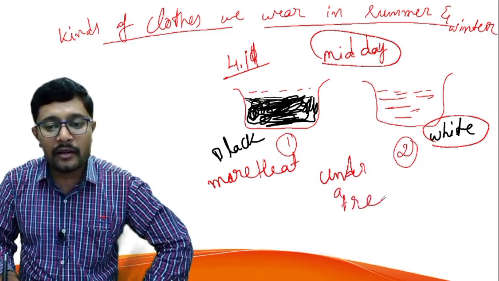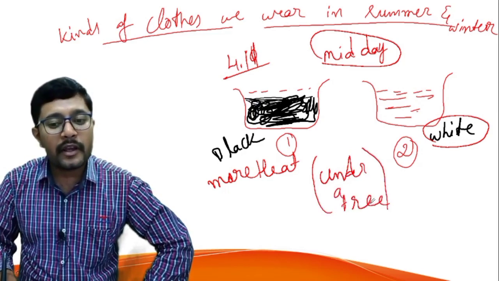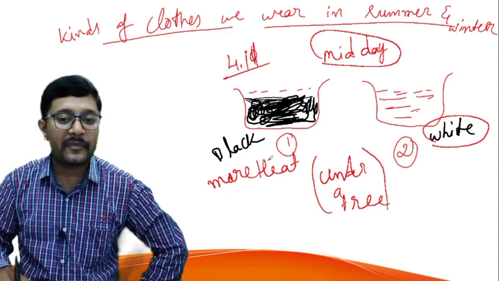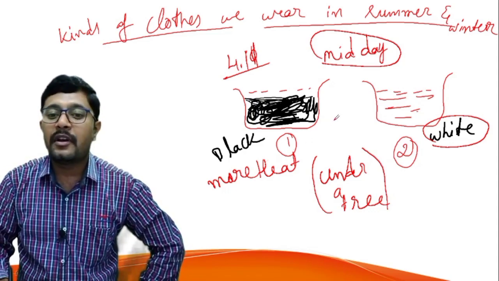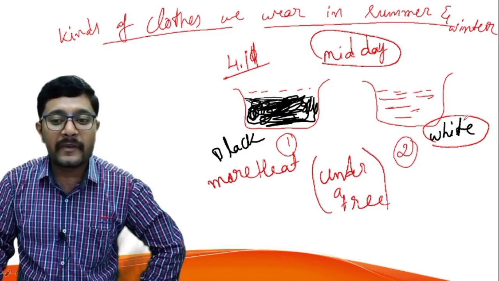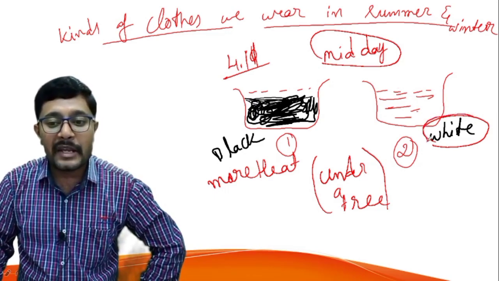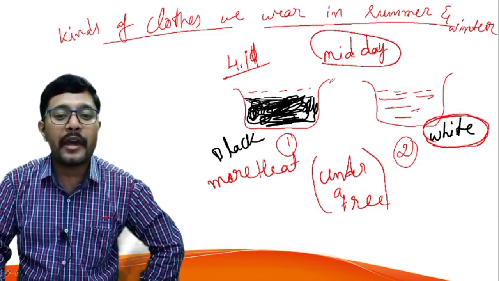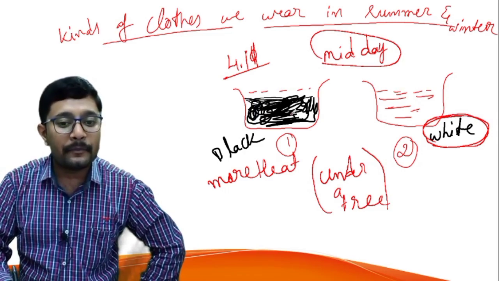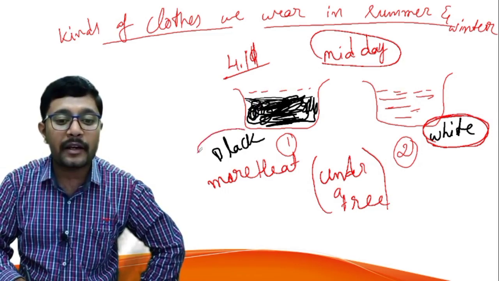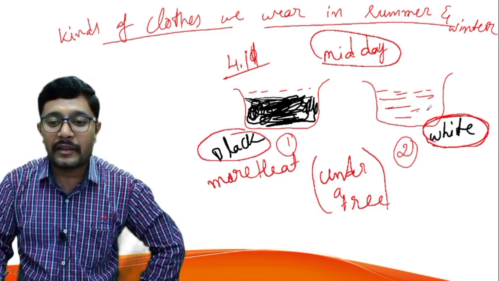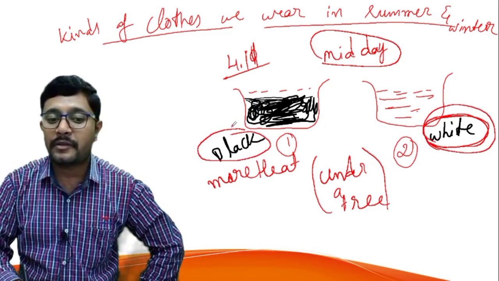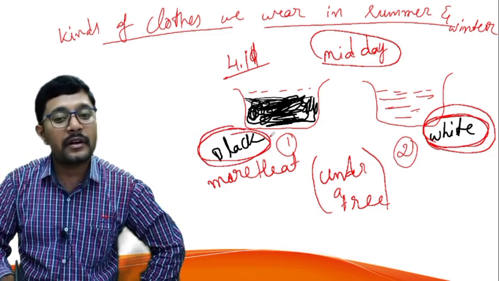Now take out these two beakers and place them under a tree or in a room for 1 hour or 2 hours. So leave it as it is under a tree. So after some time, what can we observe? We can observe that the water which is present in the beaker which is painted with white color becomes cooler compared to the water which is present in the beaker which is painted with black color. That means in this beaker the temperature is reduced at a fast rate, whereas in the first beaker the temperature is not reduced at a fast rate.